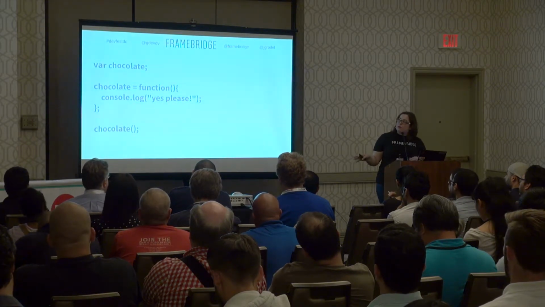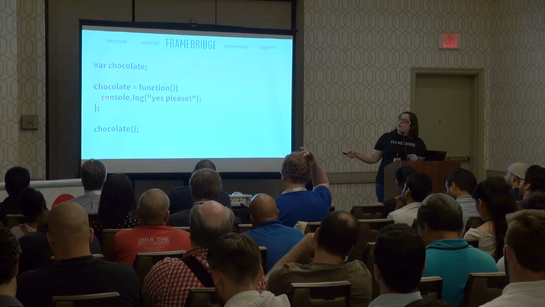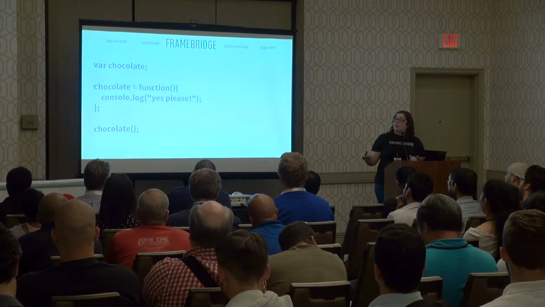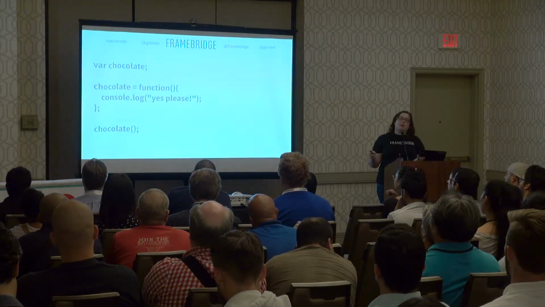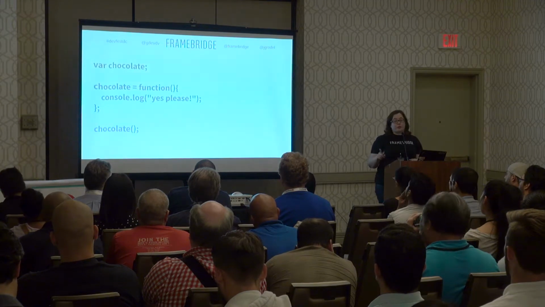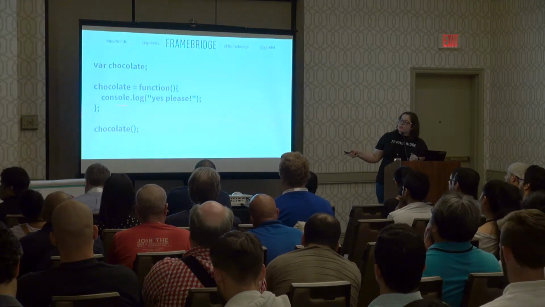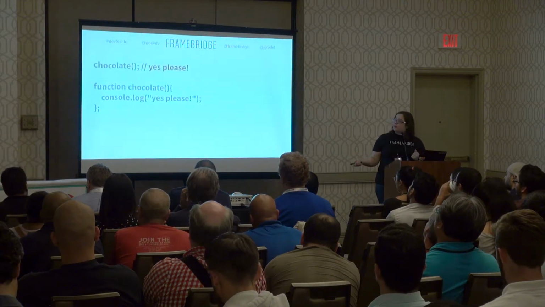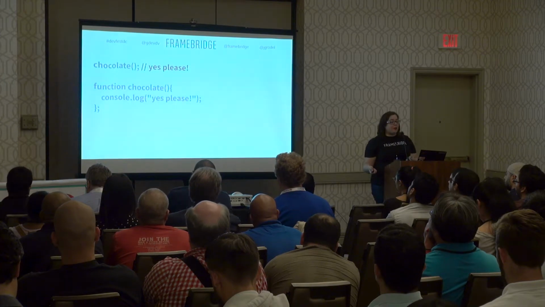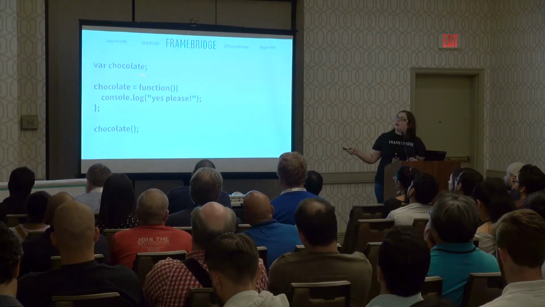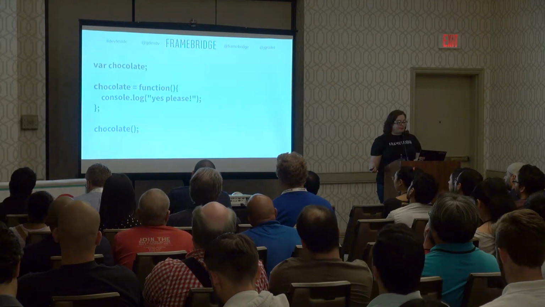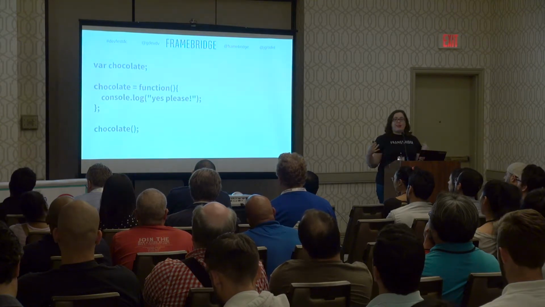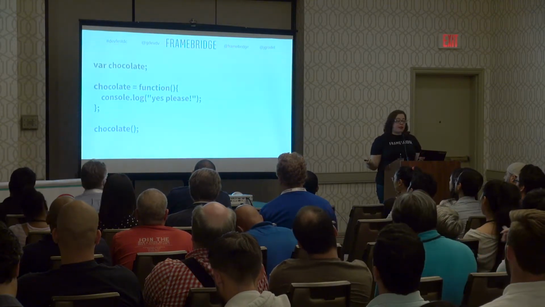Now this is especially different from what's actually happening because with named functions, our browser won't go in and evaluate what's inside the function yet. It'll just set it up as some code that needs to get executed for it. And the meaningful difference there is with named functions, we can do recursion, and with anonymous ones, we can't. But this illustrates the idea correctly. And then we'll come to the point where we actually execute chocolate. So we wrote something like this, and what our browser did was flip it and add on a var chocolate at the top. And that is function hoisting. And why you can create named functions at the bottom of your file and use them at any point in it.